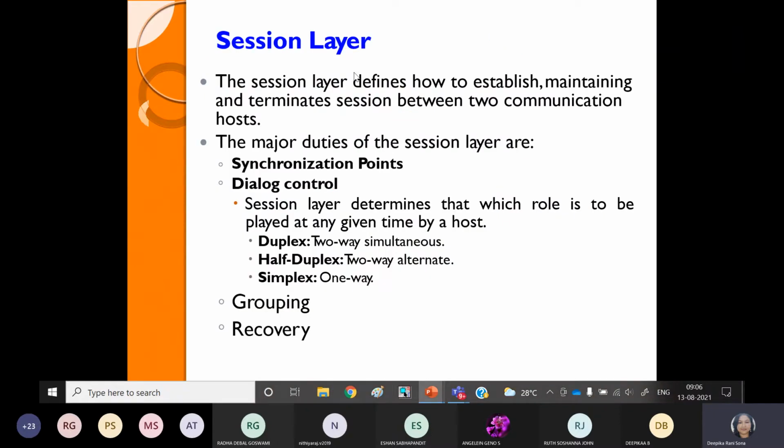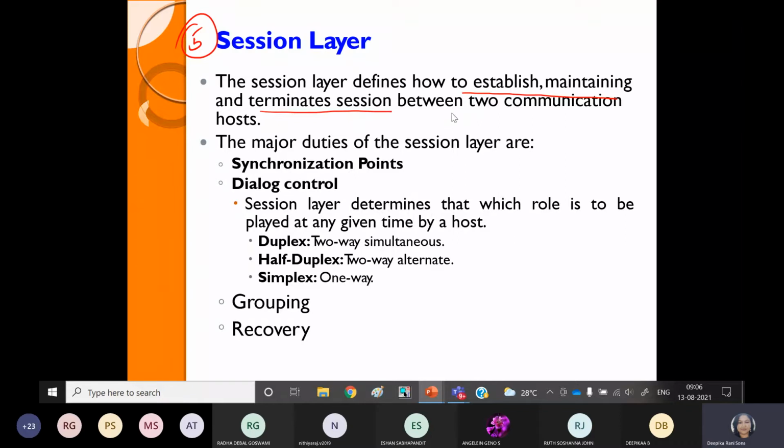Okay. Then next is the session layer. What is the numbering of this session layer? It is the 5th layer of your OSI model. So what is the property of this? This maintains the connection and terminates the connection. Just remember that for connection establishment and termination, these two properties are important at the session layer level.